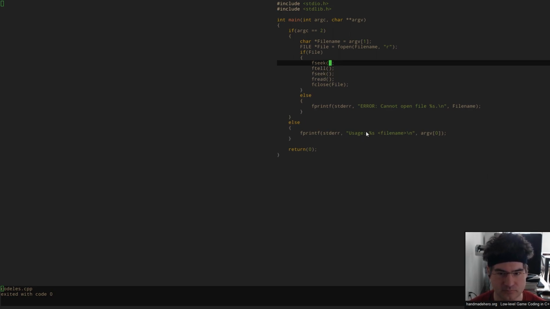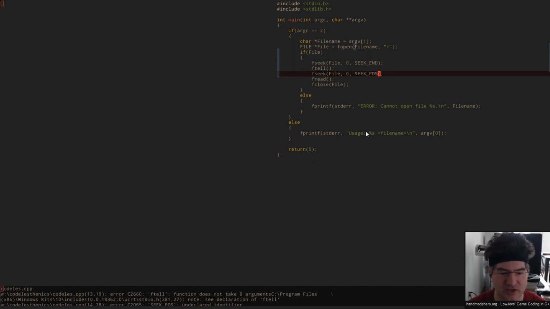Ready? In 5, 4, 3, 2, and 1. Go ahead and put that file pointer in there. And where are we going to go? We're going to go no offset, and we're going to seek from the end of the file, right? So we get right to the end of that file, and then we know to go back to the beginning. We're going to do the same exact thing, but we're going to seek from the position of the file, okay?